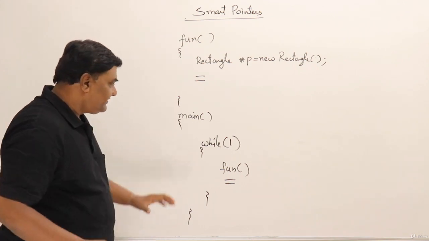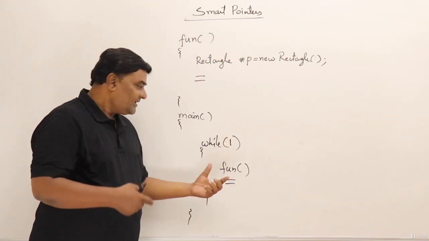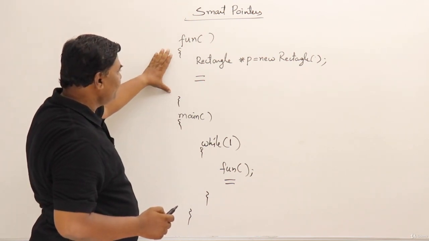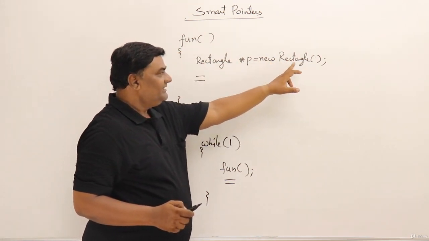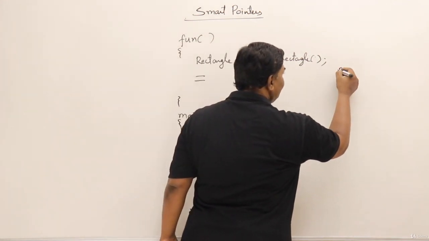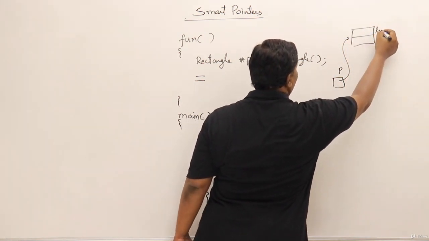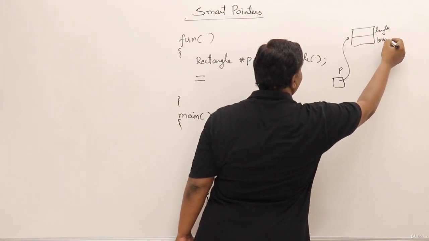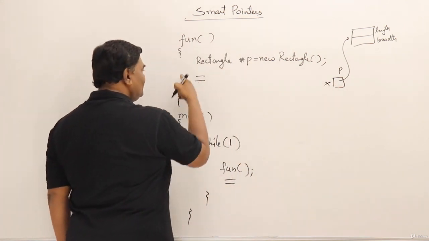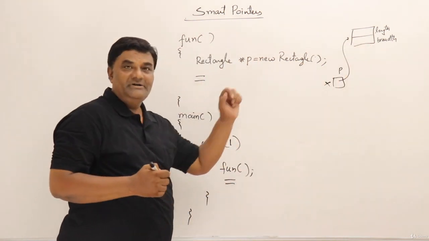Now see the severe problem here. This is a main function having a while loop. This is an infinite loop, and it is calling function fun. And here I have a function fun. What this function fun is doing is taking a pointer and dynamically creating an object of class rectangle. It will have a pointer p, pointing to an object of type rectangle, which will have length and breadth. We already know about this. Once the function ends, this p is deleted because p is a local variable to the function. But the new rectangle that is allocated inside heap will not be deallocated.